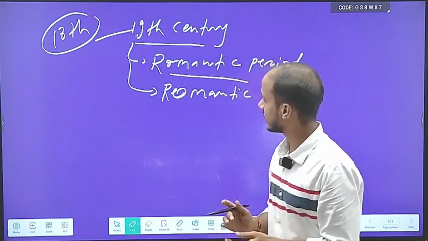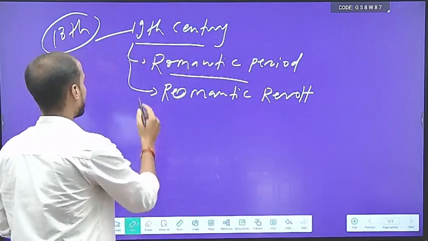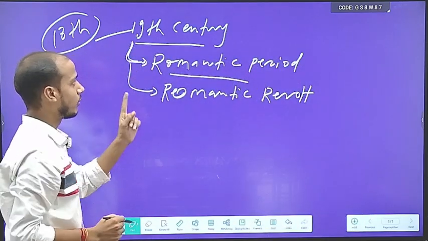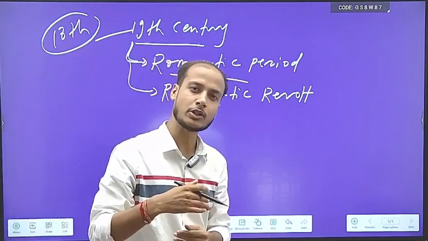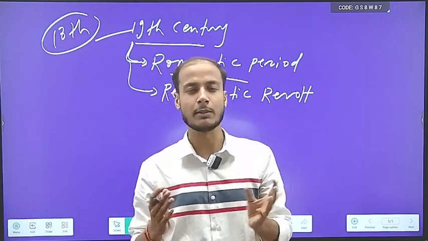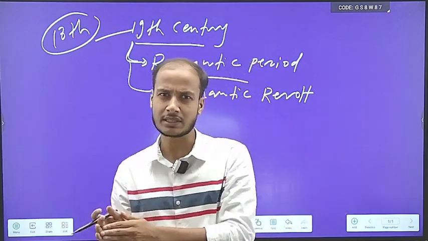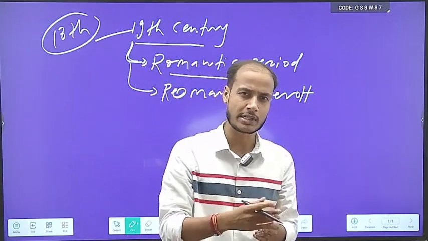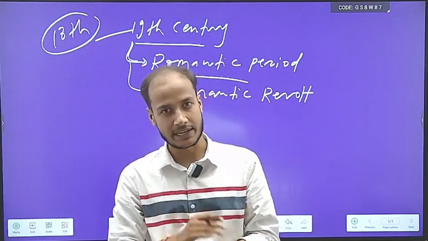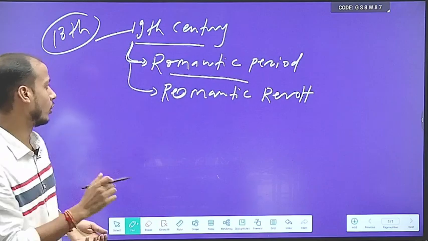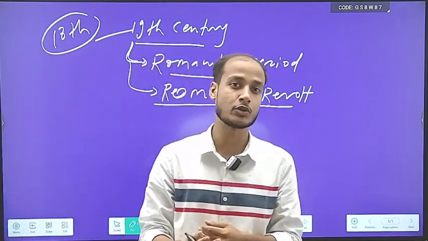Right? So first we'll understand only the 19th century, its poets and their significance. So this is the first point that you should know. Why is the 19th century called the romantic period? Because the poets of this period began to write freely. They felt themselves liberated. They didn't have to follow any kind of norms, rules, regulations, and after following rules and regulations write something. It was not so in the 19th century, and this is why it is called the romantic period. The second point that you should know, it is called romantic revolt. Of course it was a revolt against 18th century conventions.